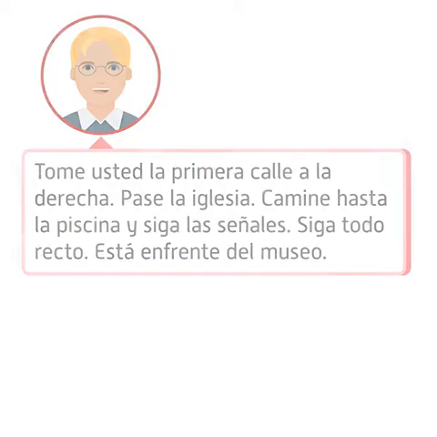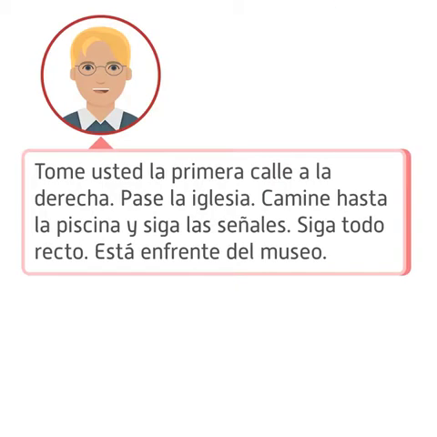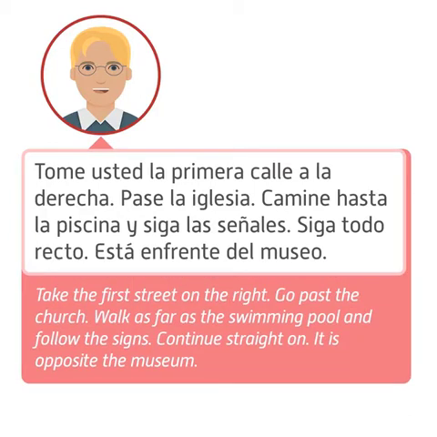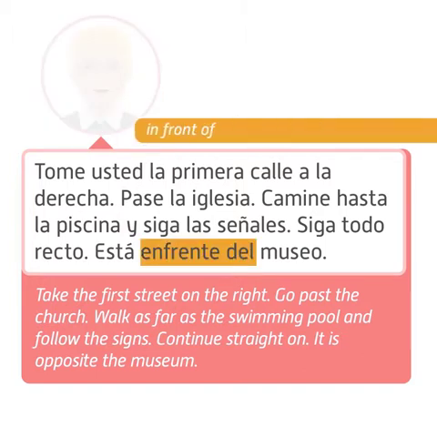Let's get back to Mateo's answer. He replied quite simply with, Take the first street on the right, go past the church, walk as far as the swimming pool, and follow the signs. Continue straight on. It's opposite the museum. It's worth mentioning that enfrente de, which means opposite, literally translates as in front of.